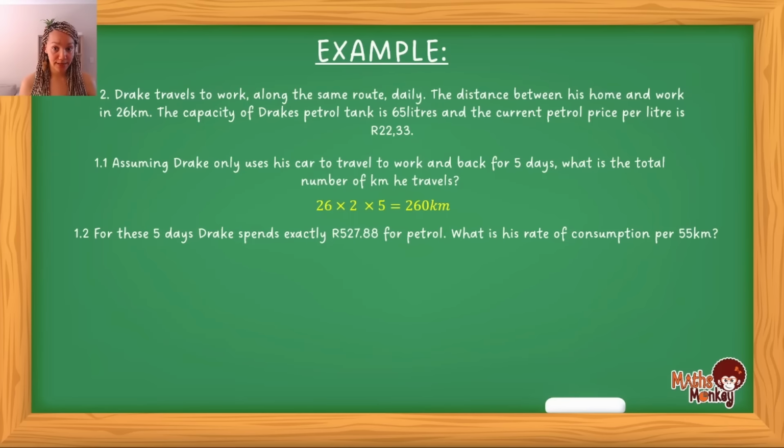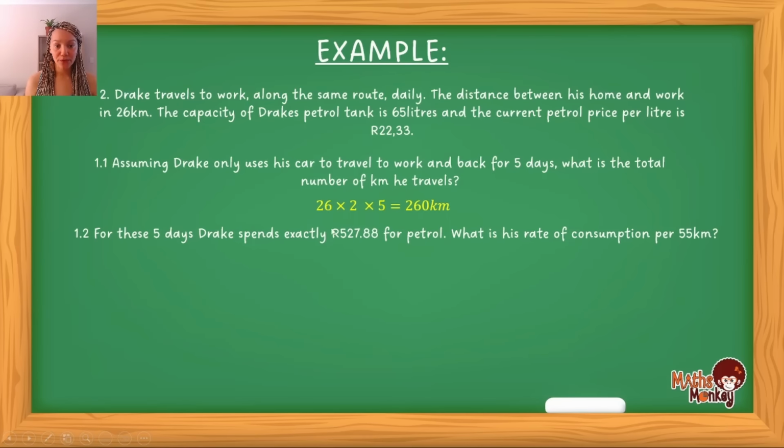For these 5 days, Drake spends exactly R527.88 for petrol. What is his rate of consumption per 55 kilometers? In other words, how much petrol, how many liters, does he use every time he travels 55 kilometers? Fine. Let's see how we will do this.